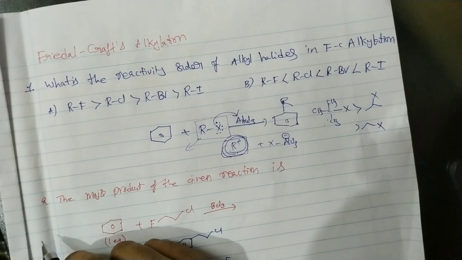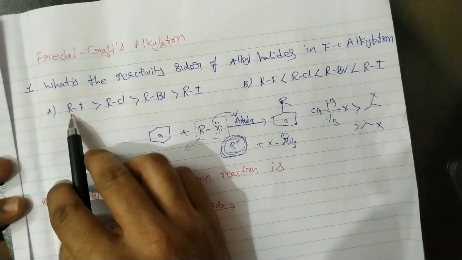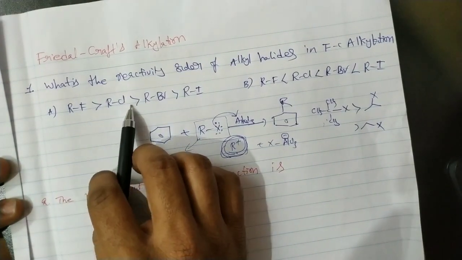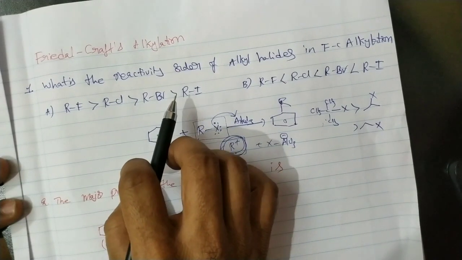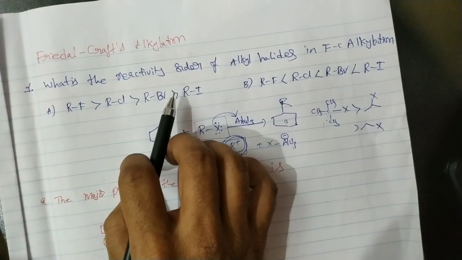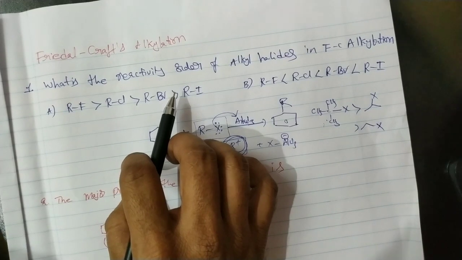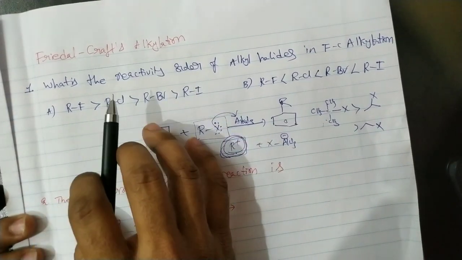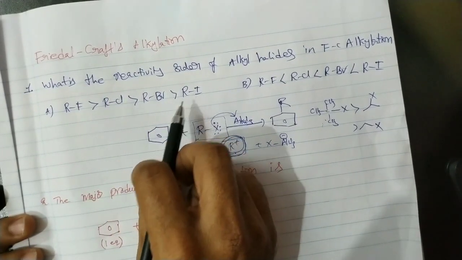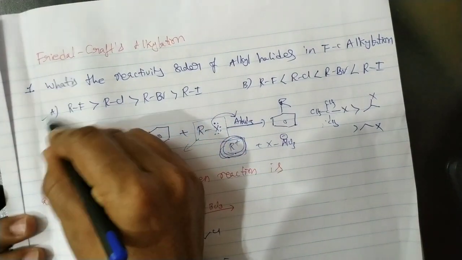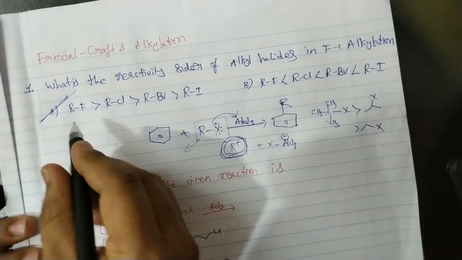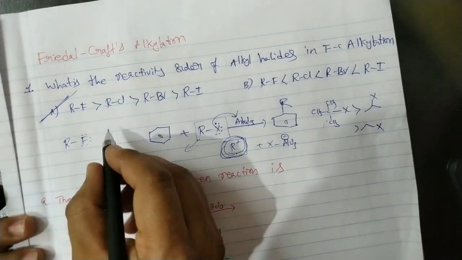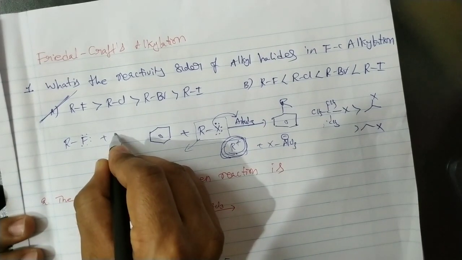So now here in this case, I am taking the same alkyl group but a different halide. Okay, so alkyl fluoride, alkyl chloride, bromide, iodide, among which is more reactive in a Friedel-Crafts alkylation reaction? Okay, here in this case we thought that alkyl iodides are more reactive, but in this case alkyl fluorides are the more reactive. Why? Because in this alkyl fluoride, the fluorine is a donor atom. Okay, fluorine is a donor atom.